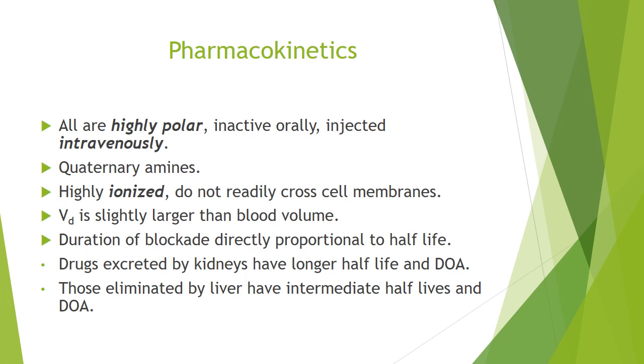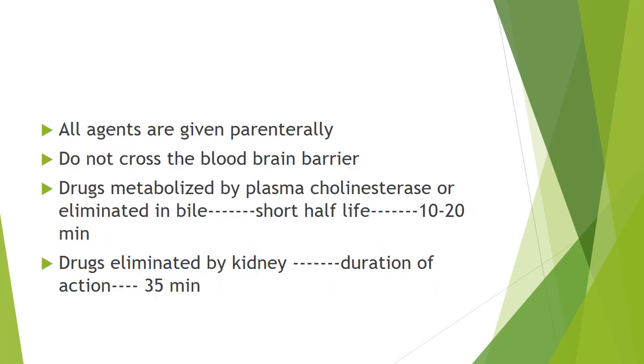Duration of blockade is directly proportional to their half-life. The neuromuscular blockers which are excreted by the kidneys have longer half-life and longer duration of action. Whereas the neuromuscular blockers which are eliminated by the liver have intermediate half-lives and duration of action. All neuromuscular blockers are given parenterally. They do not cross the blood-brain barrier.